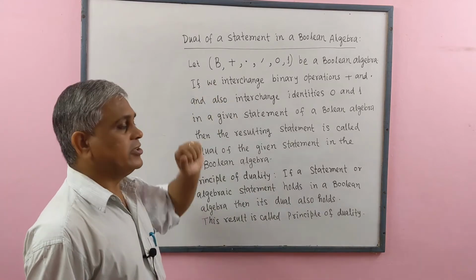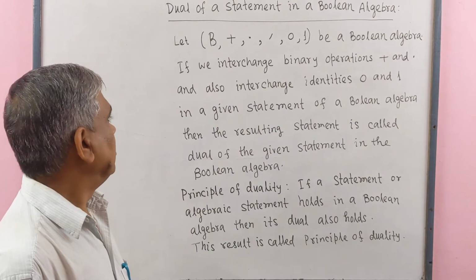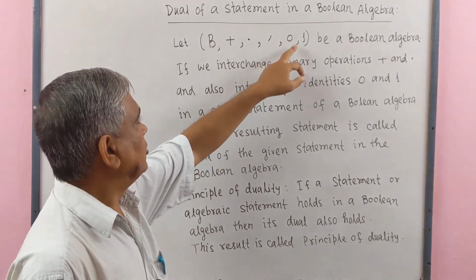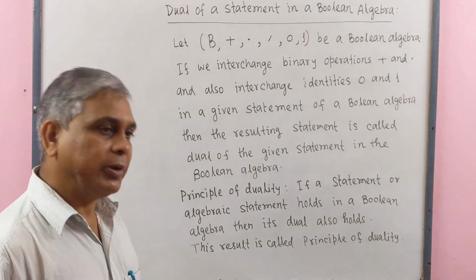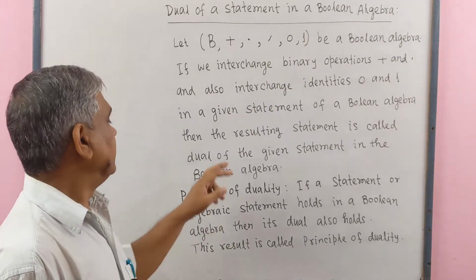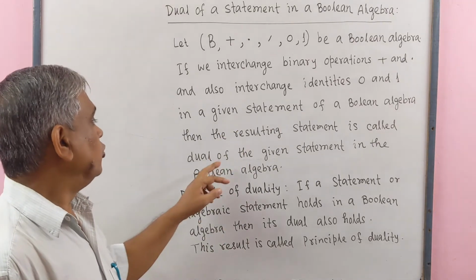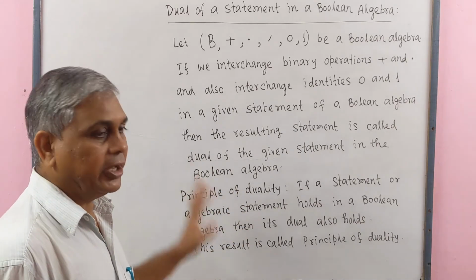If we interchange binary operation plus and dot and also interchange identities 0 and 1 in a given statement of a Boolean algebra, then the resulting statement is called dual of the given statement in the Boolean algebra.